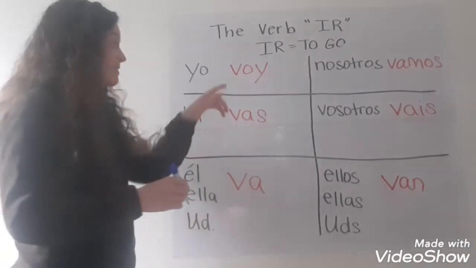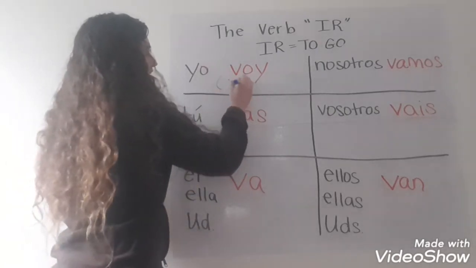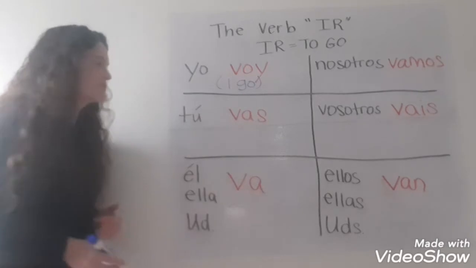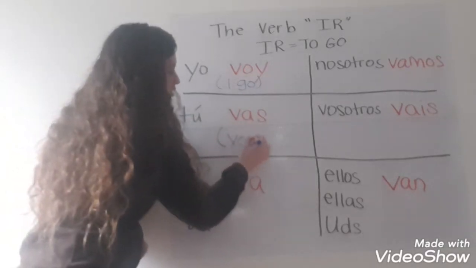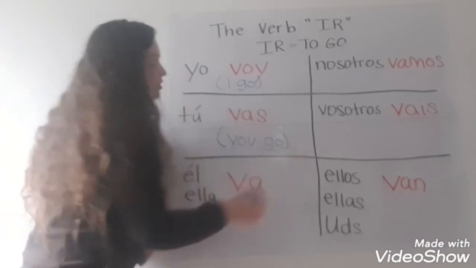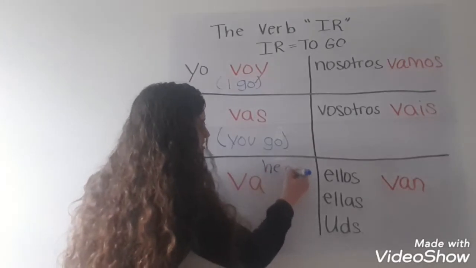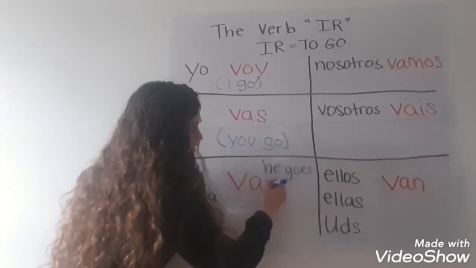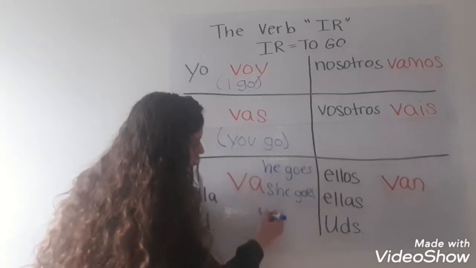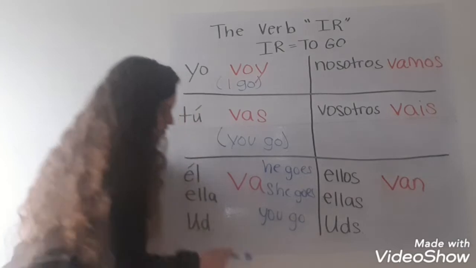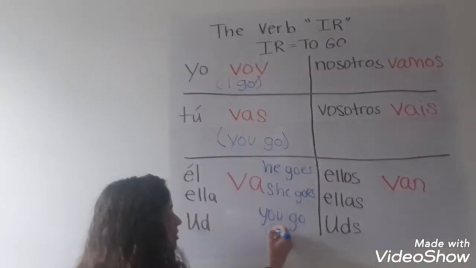Alright? Now, let's put up these translations real quick just so that you guys understand very well what each of these conjugations mean. Voy means I go. Vas means you go. Va means he goes. It can mean she goes. It can mean you go, because remember, usted means you, but it is formal.